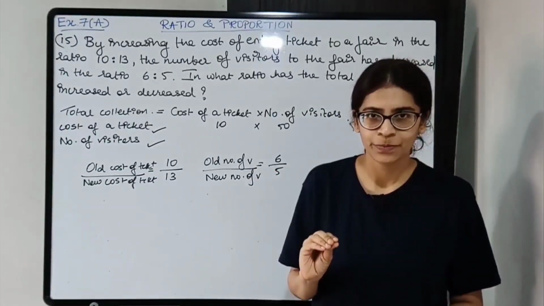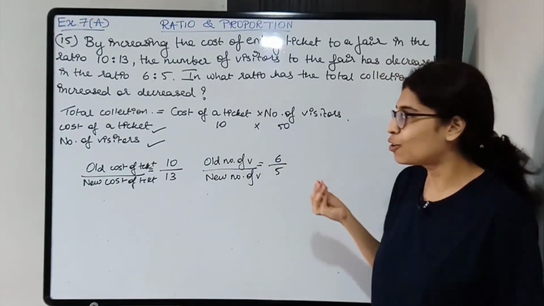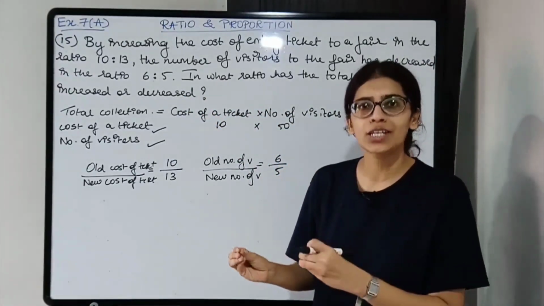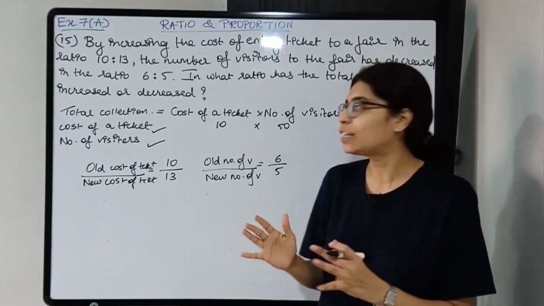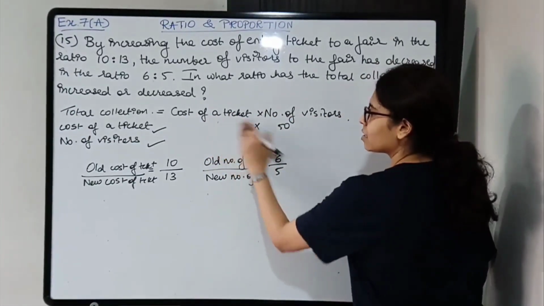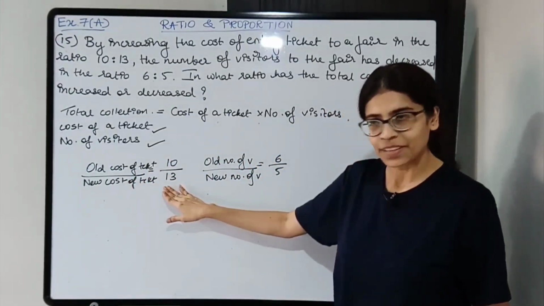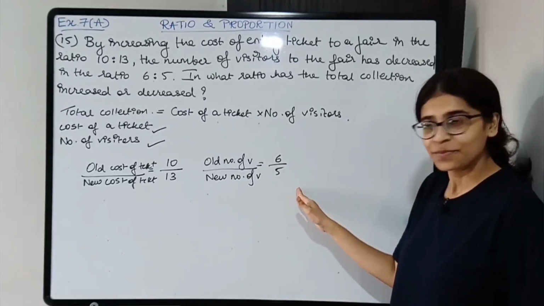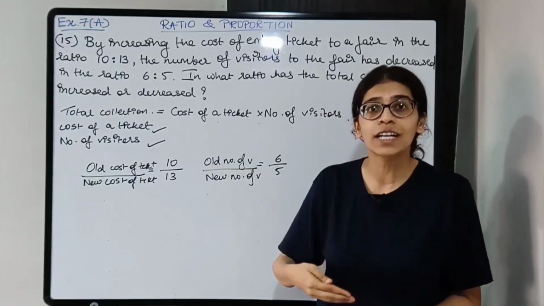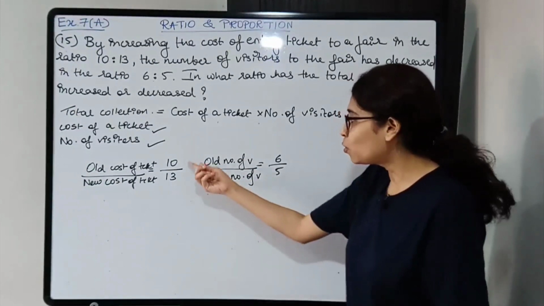Now we need to find the values over here. Why? Because they have asked for the ratio of total collection. So we need total collection. Okay, we need the value of total collection because total collection is cost of ticket into number of visitors. Right? Now, is this the cost of ticket? And are these the number of visitors? Is the cost 10 and 13? No, this is the reduced value. Ratio is always the reduced value. There is some common factor which has been cancelled out, right? So we don't know that common factor.